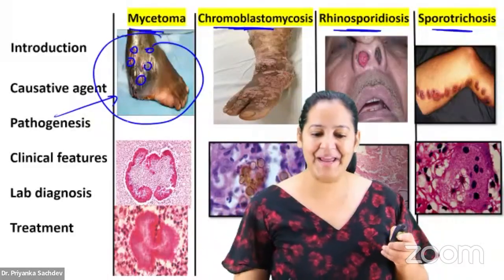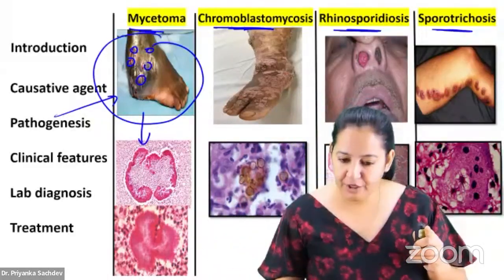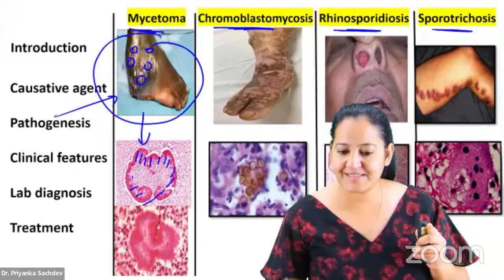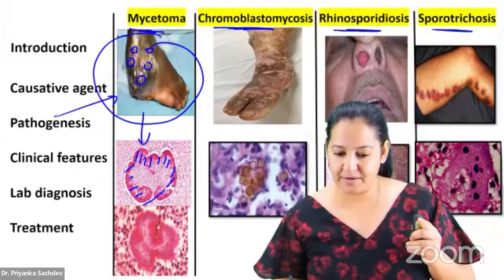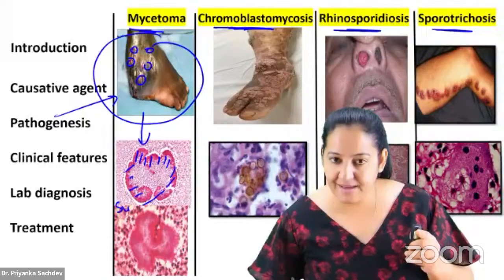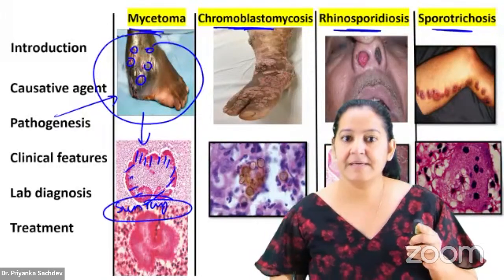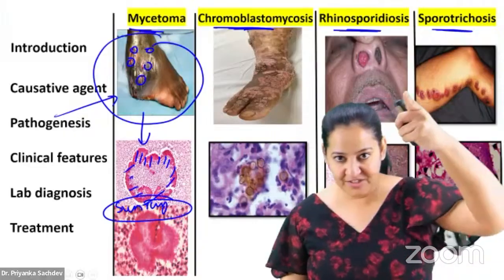And if you do the biopsy, you will get a sun ray appearance. It is known as sun ray. What is it known as? Please write down: sun ray appearance. See the presentation, see the biopsy.